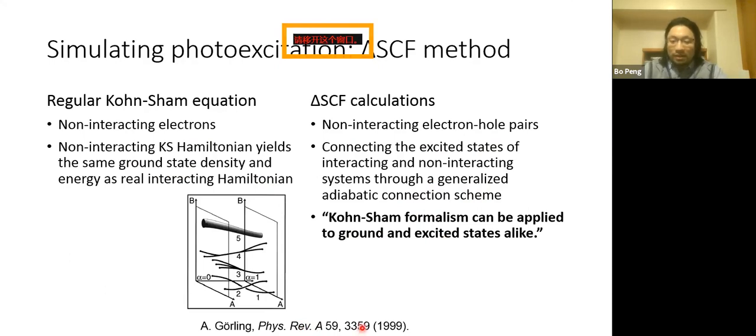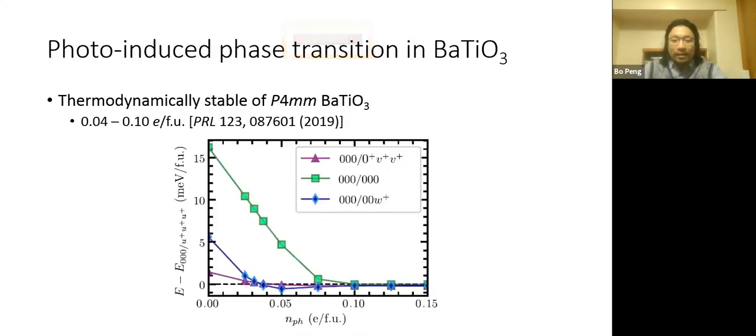And as Gorling stated 20 years ago in his paper, the Kohn-Sham formalism can be applied to both ground states and excited states. And indeed, there's one recent PRL paper showing that a photo-induced phase transition can happen in barium titanate using this delta SCF method. In that paper, the tetragonal phase, which is the room temperature phase of barium titanate, can exist in a wide carrier density region from 0.04 to 0.1 electrons per formula unit. So in that region, we can get the thermodynamically stable phase of tetragonal barium titanate.